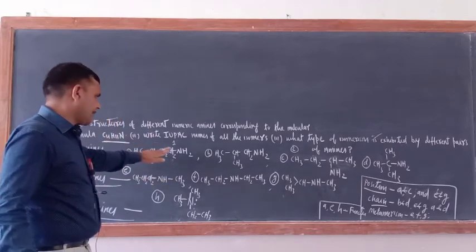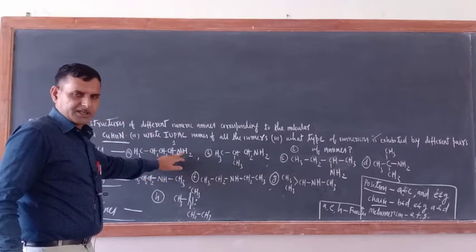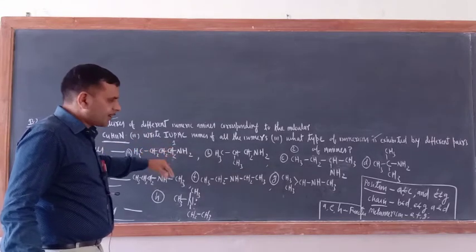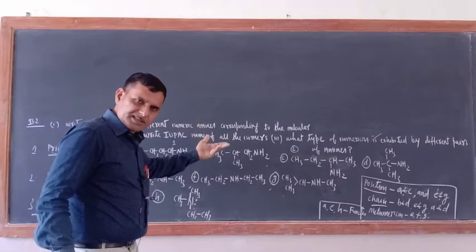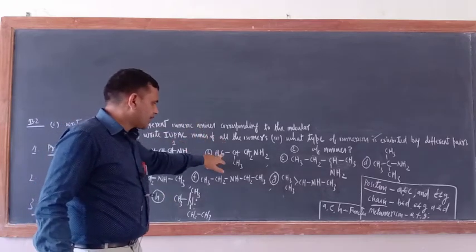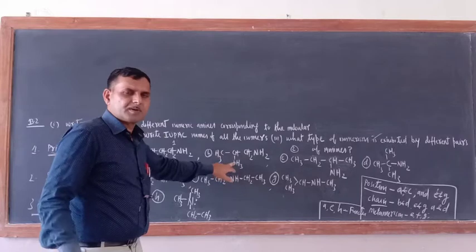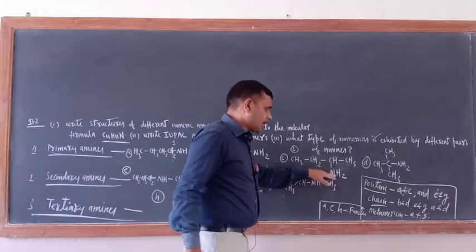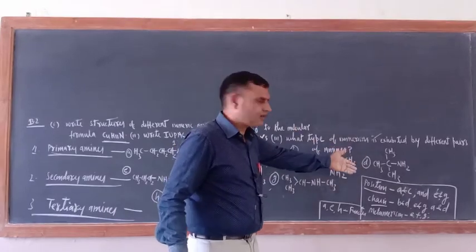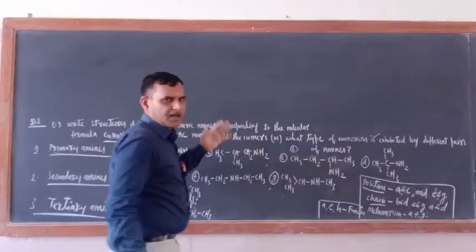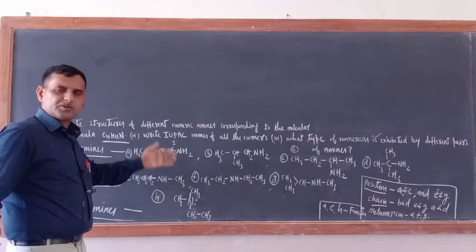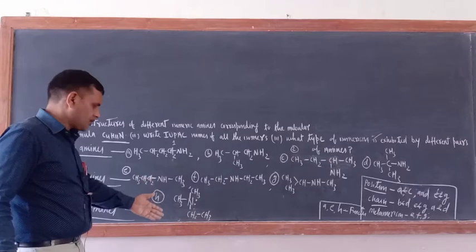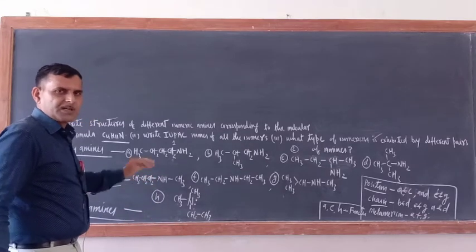Just see, if 1 degree amine is there, first you should write NH2. Then arrange the remaining 4 carbon atoms. And the arrangement of 4 carbon atoms can be done in different ways. Here 3 are straight chain, and the fourth one has a side chain. Now make the position of NH2 different, then you will get that kind of arrangement. In the 2 degree case also, you prepare it, definitely you will do. For 3 degree, only one possibility is there, more than one is not there.